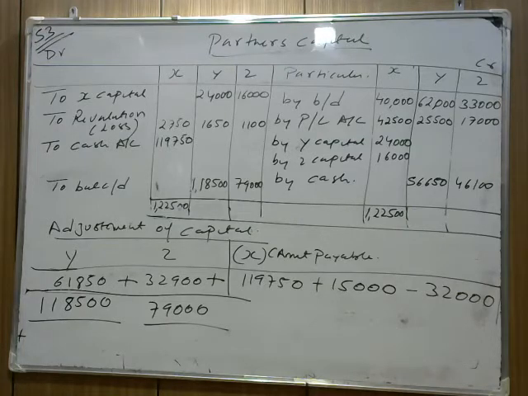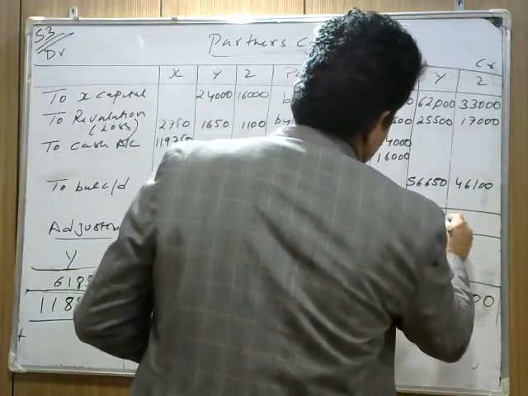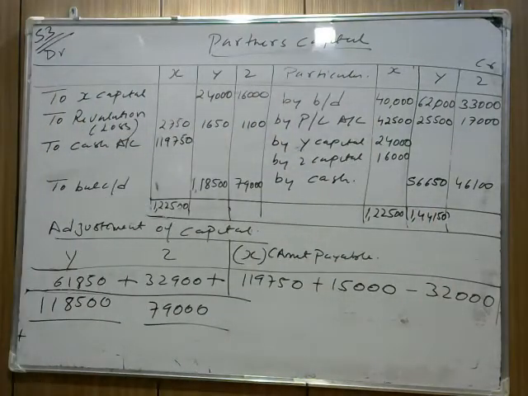That's coming 62,000 plus 25,500 plus 56,650 is coming 1,44,150. It's coming 1,44,150. Now we need 54,000.